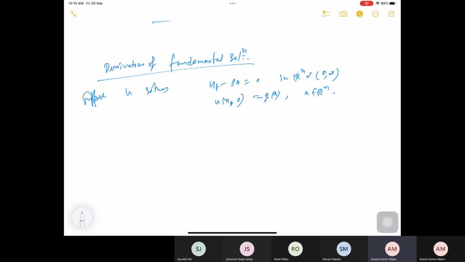So now if I try to take the Fourier transform in the x variable, then what I have is u hat of zeta, t.